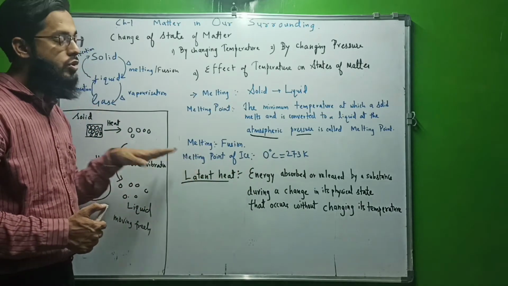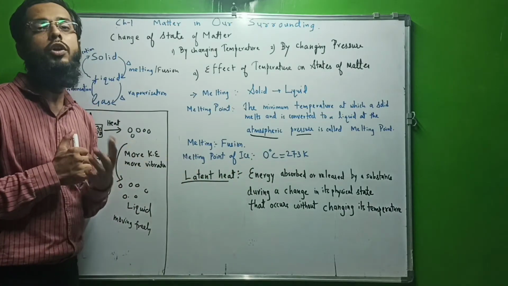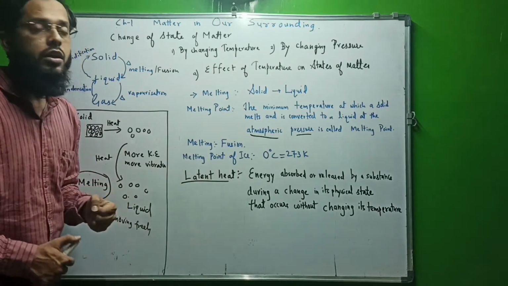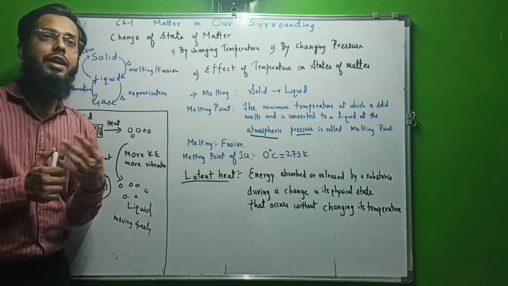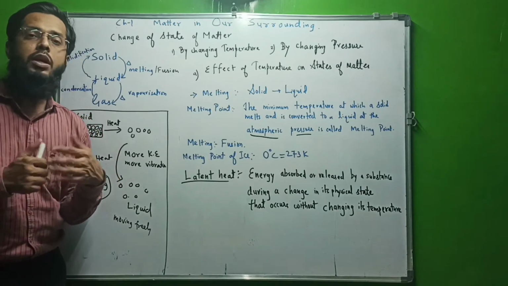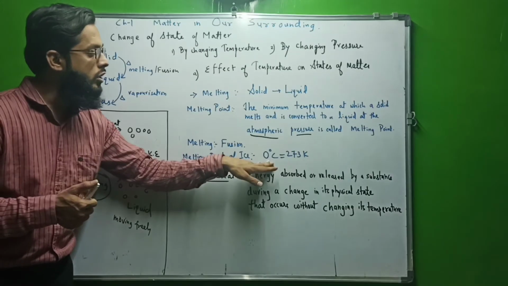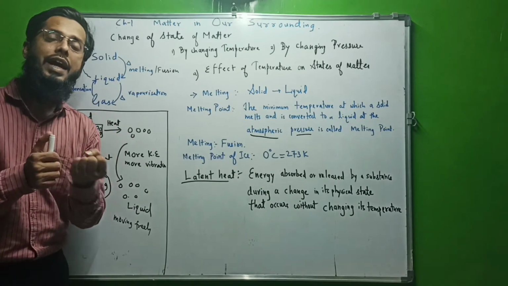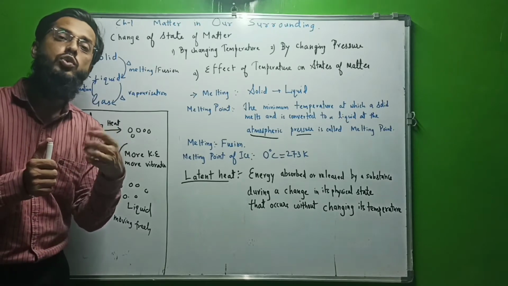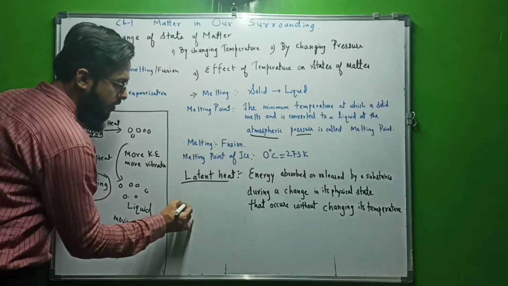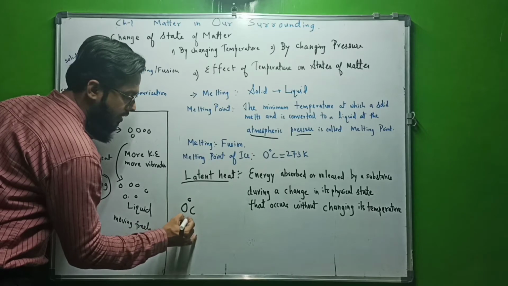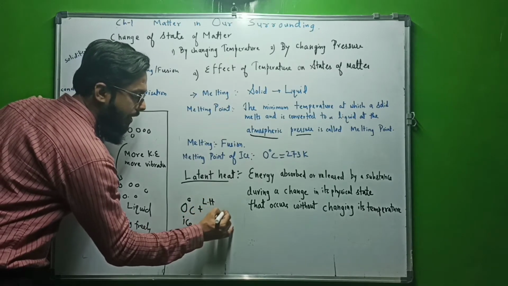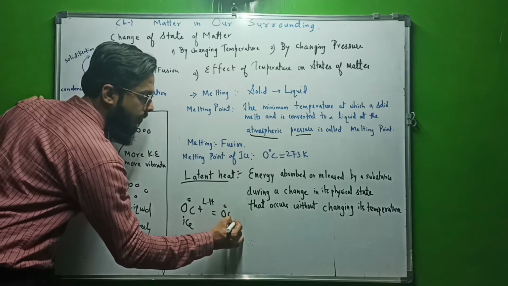Okay. Now dear students, I want to talk about an important topic which is known as latent heat. Latent heat, what do you understand by latent heat? Latent means hidden, छुपी हुई. जैसे कि 0 degree ice. 0 degree ice when it gets some heat energy, it turns to 0 degree water. 0 degree ice, if it gets some latent heat, it becomes 0 degree water.